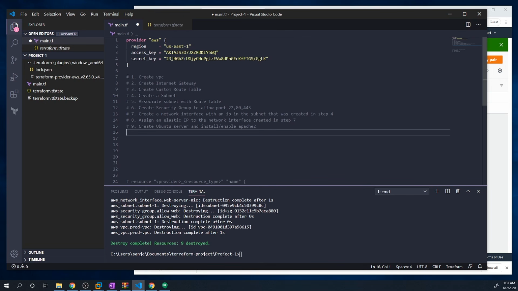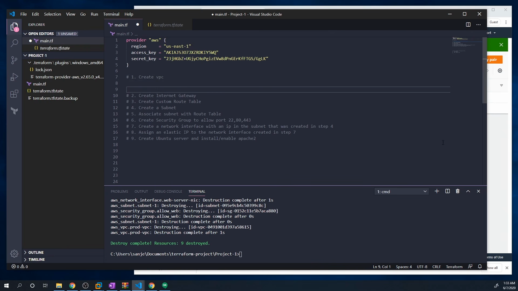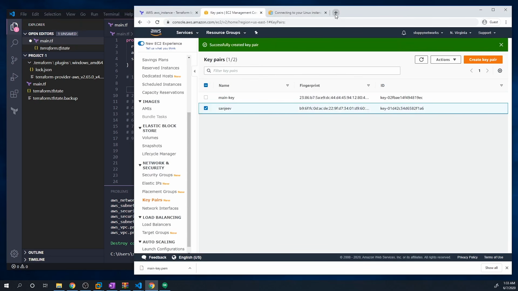But let's go through this step by step and tackle each step. And you'll see just how easy it is to create all these resources. And I'll obviously point you to all the necessary documentation so that if you guys want to read up further on it, you can. And so the first step, create a VPC. You guys have already done this, but I'll walk you through that.